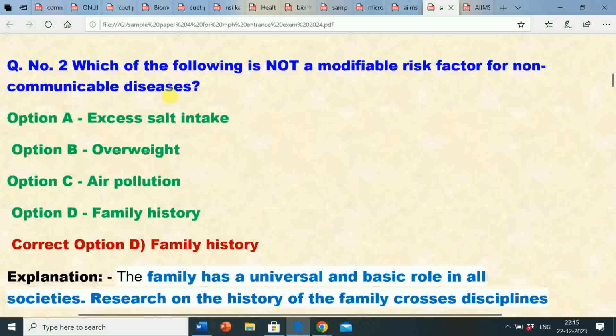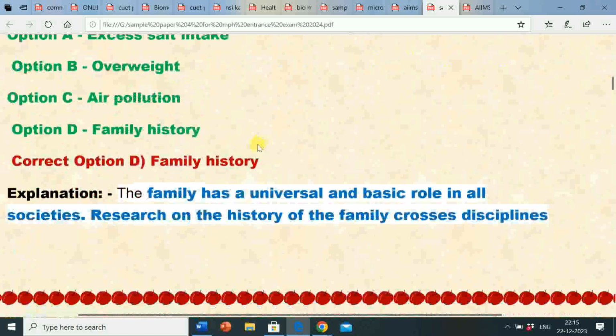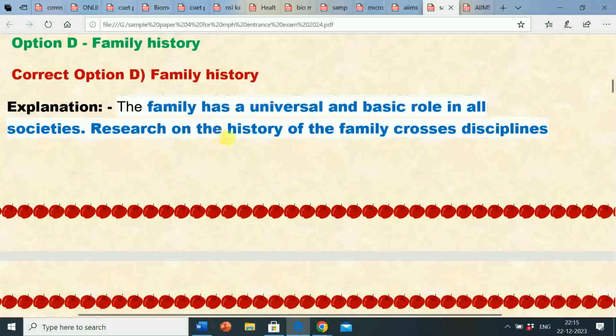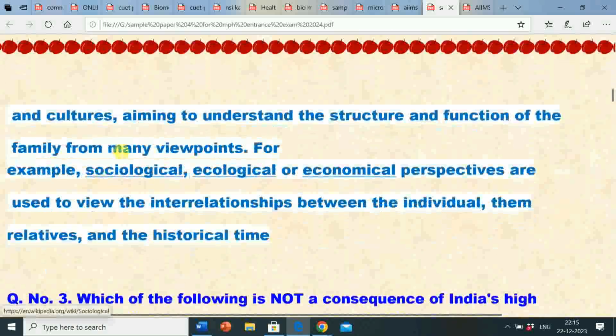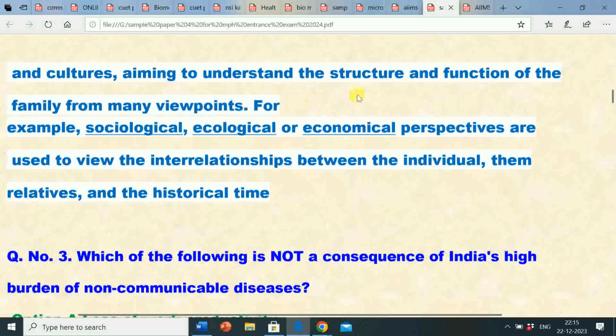So the question is, which of the following is not a modifiable risk factor for non-communicable diseases? The correct answer is family history. Family history is not a modifiable risk factor for non-communicable diseases. Its explanation is, the family has a universal and basic role in all societies. Research on the history of the family crosses disciplines and cultures, aiming to understand the structure and function of the family.